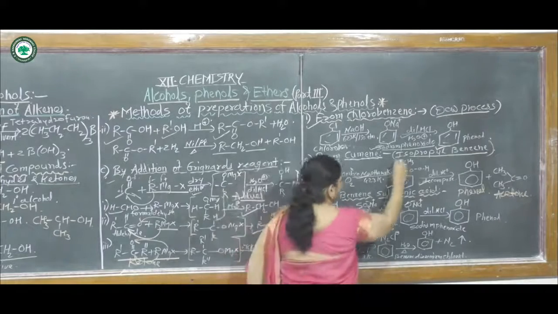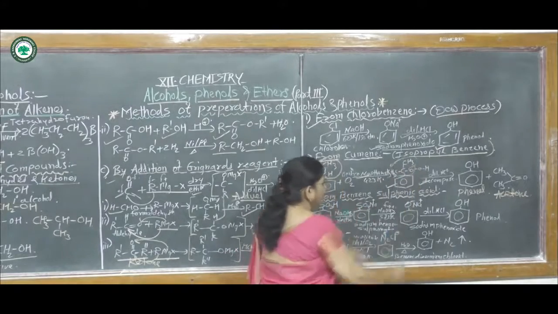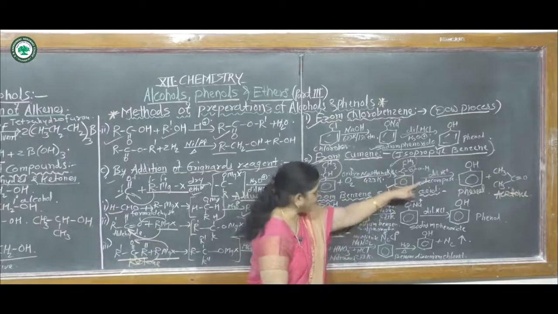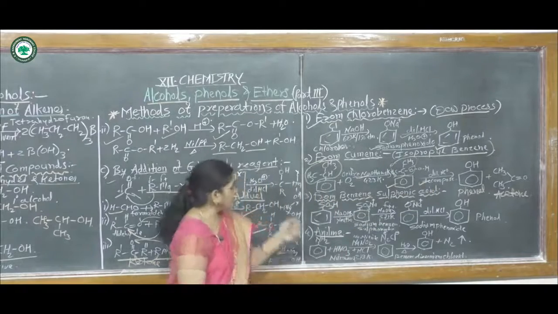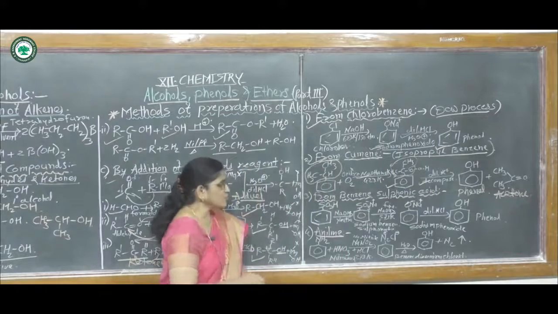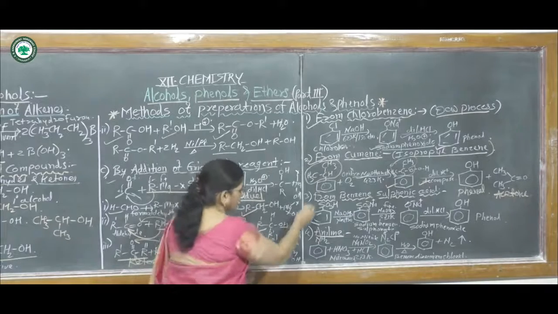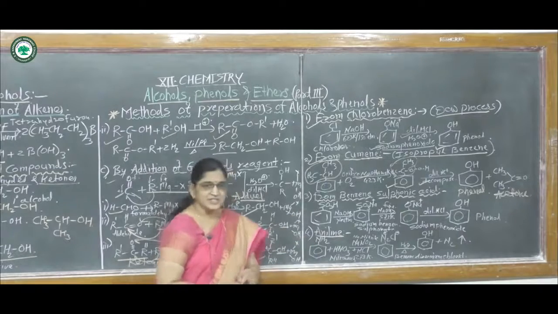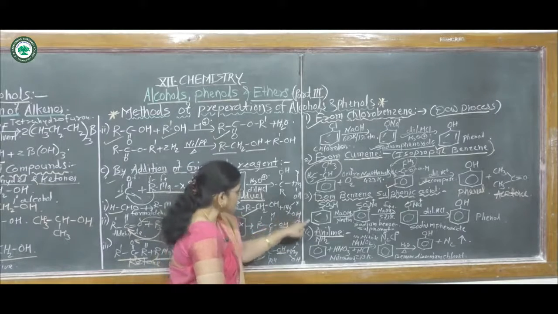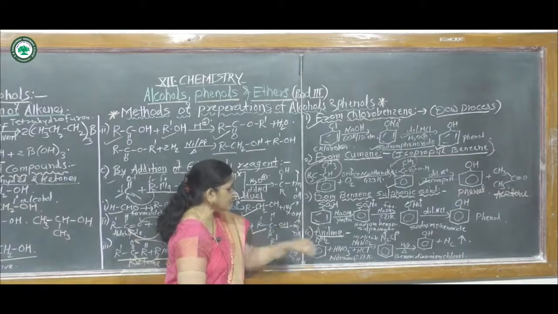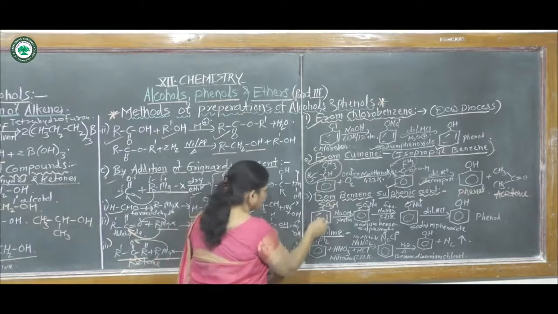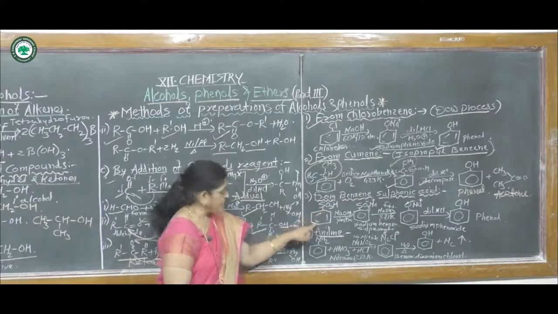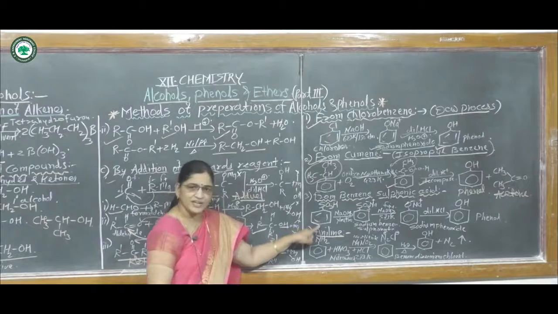This bond gets broken here, it forms acetone, and this OH group gets bonded to this carbon atom and it forms phenol. This method is from cumene or isopropyl benzene. Then the third method, from benzene sulfonic acid. In this compound, the sulfonic acid group, SO3H, is attached to the benzene nucleus, hence it is called benzene sulfonic acid.